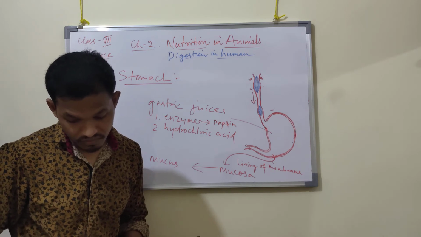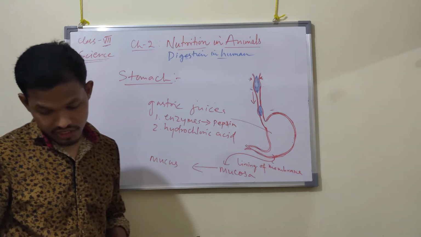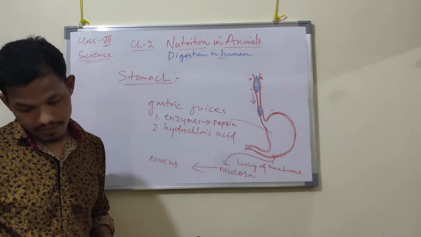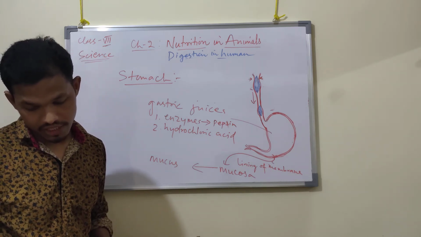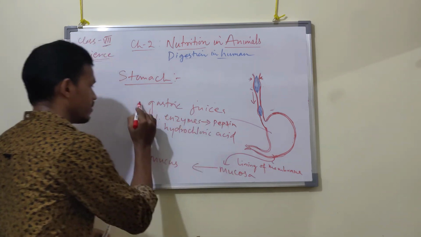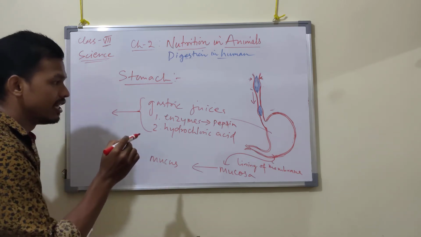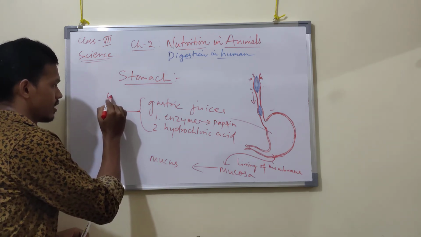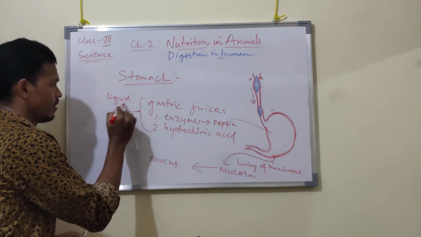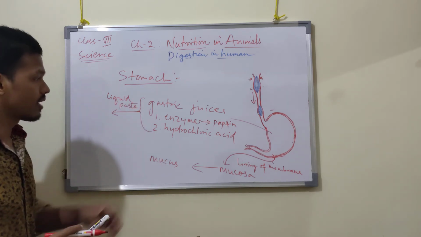So pepsin starts the digestion of protein. The action of enzymes and hydrochloric acid and the churning changes food into a liquid phase.